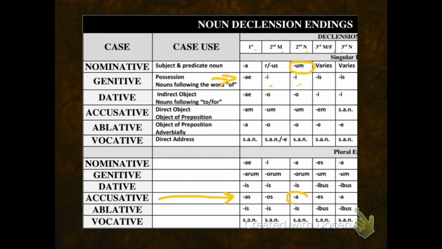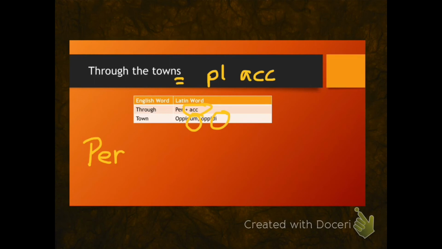So that means that the inflection I want to use on town is the letter A. To add the inflection, I must first get the base of the noun by removing the genitive ending I, and then I will add the inflection A, which is the accusative plural. Through the towns is per oppida in Latin.